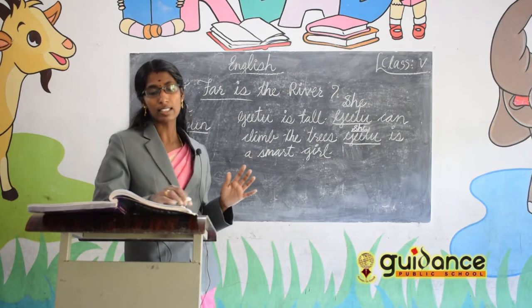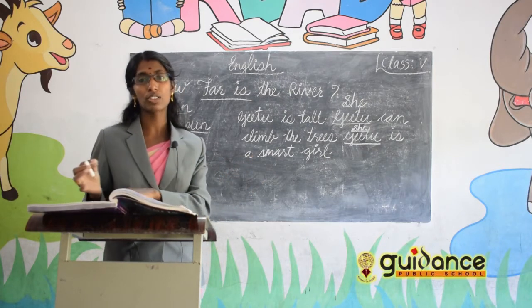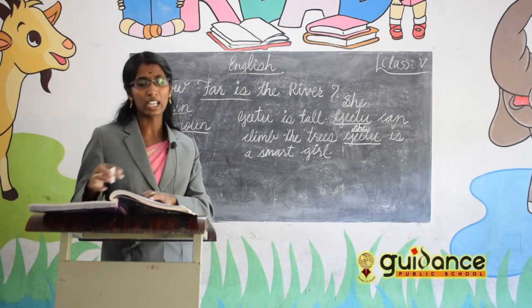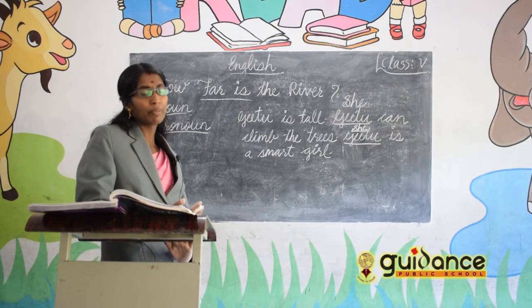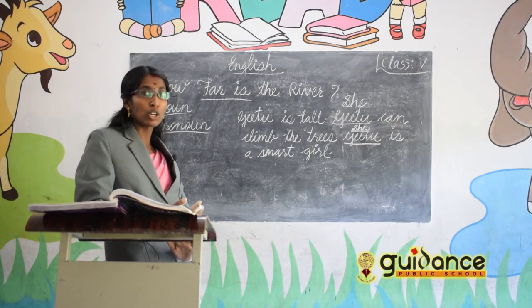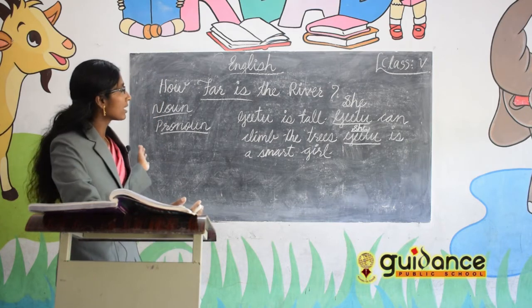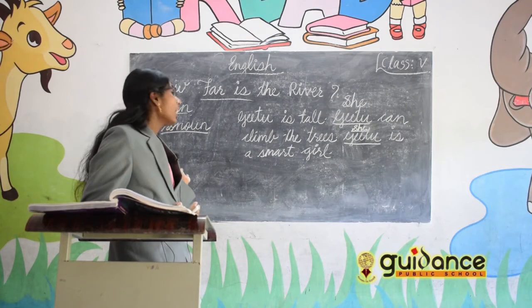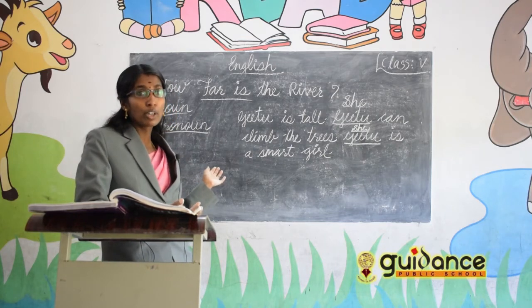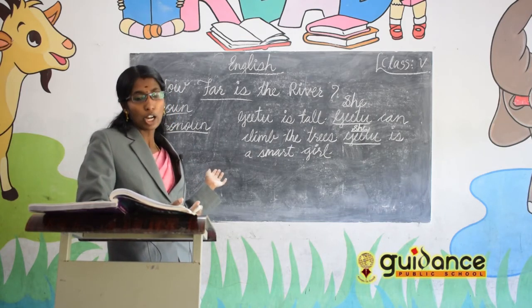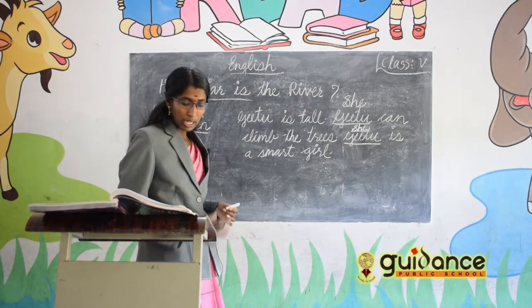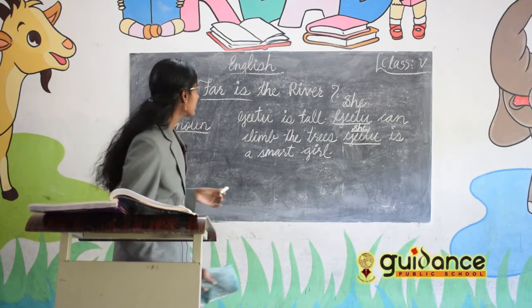For pronouns, examples are there. Which are the pronouns? He, she, it, they, them, its, like that. Many pronouns are there. So nouns are naming words and pronouns are the words which we use in the place of nouns. So for pronouns you have to learn the exercise.